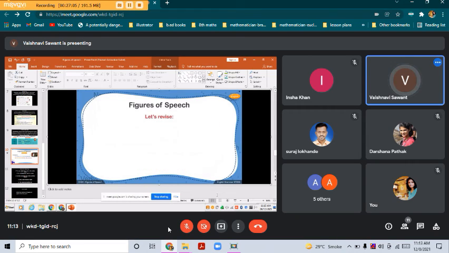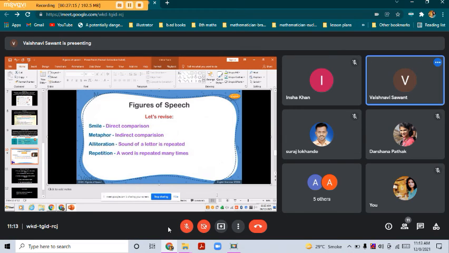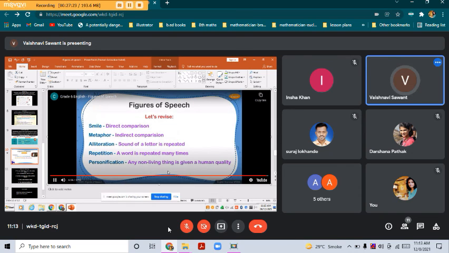You have now learned the five most common figures of speech as poetic and literary devices: simile, metaphor, alliteration, repetition, and personification. You can now read the sentences given in the exercise and identify the figures of speech.